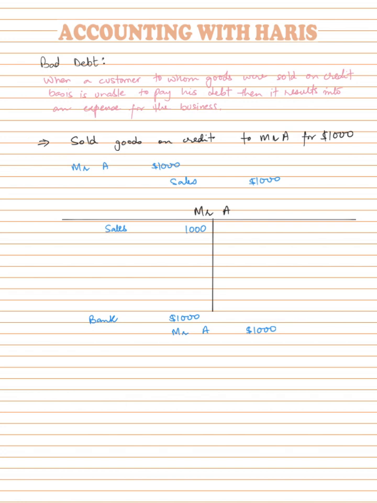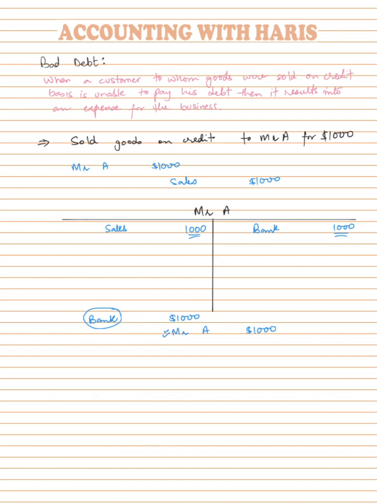If I record this entry in the account of Mr. A, he is getting credited by $1,000, and because of it bank is getting debited, so we write bank over here. If you look at the account of Mr. A, it is settled in the books. We sold him goods worth $1,000 on credit, and later he came and paid us this $1,000, so his account is settled.